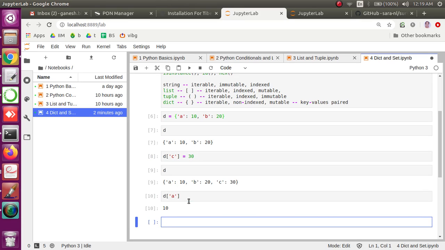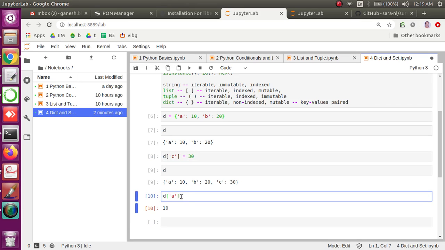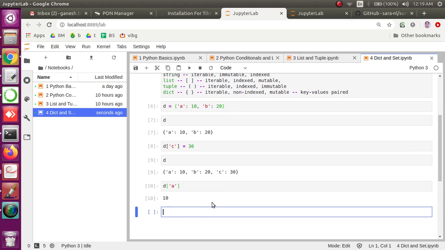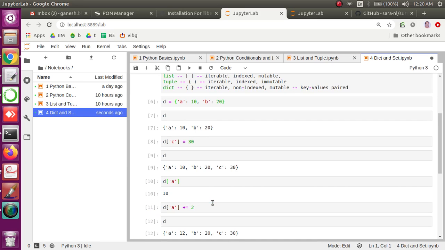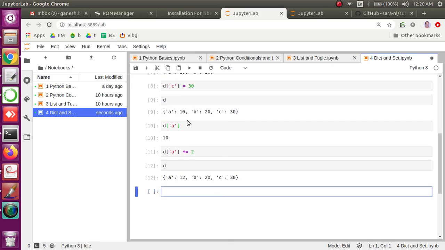Now how to access is pretty simple. We can just use a key in the subscript operator, the way we used to do for a list. Inside a list we used to put the index, which starts from 0, those are numbers. Here we don't put numbers, but the keys which we have stored in the dictionary. We can access those values and manipulate those values. If I add 2 to that particular value, 10 becomes 12.